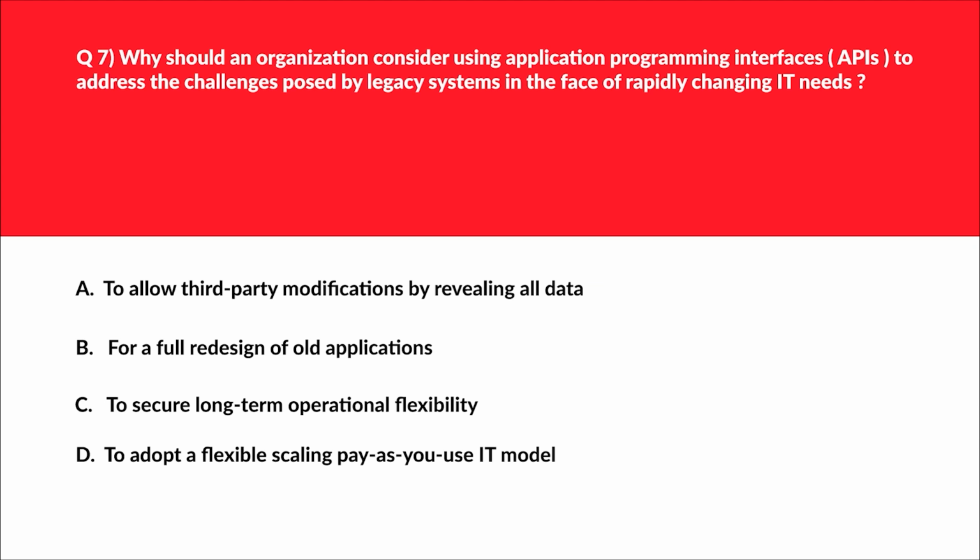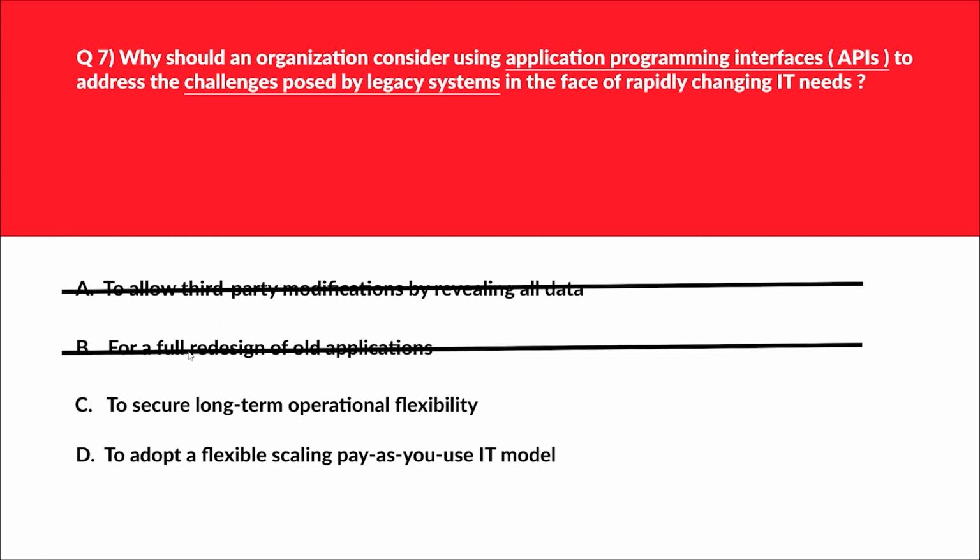Okay, let's tackle another question related to API. We'll first look at option A. Option A says to allow third-party modifications by revealing all data. APIs, we know, are used to expose specific functionality, not the underlying data. And API does these kinds of things in a controlled manner. Hence, we'll reject this. Let's move to option B. B says for a full redesign of old applications, API provide a way to extend and integrate with legacy systems without complete re-architecture. So redesign doesn't come into the picture again.